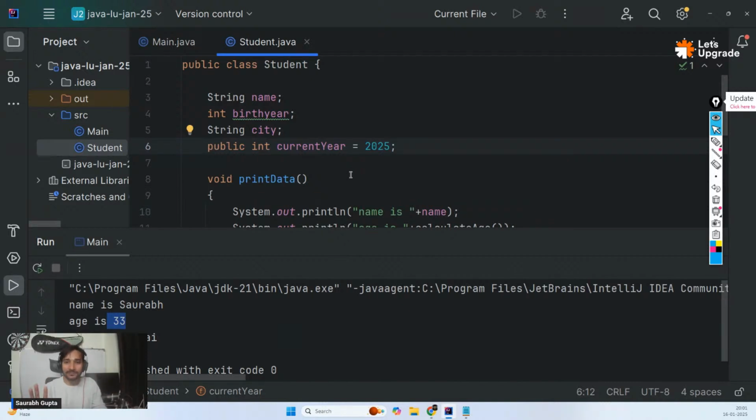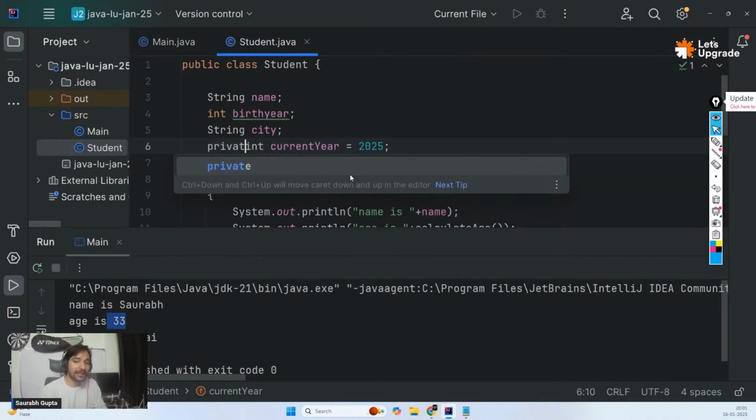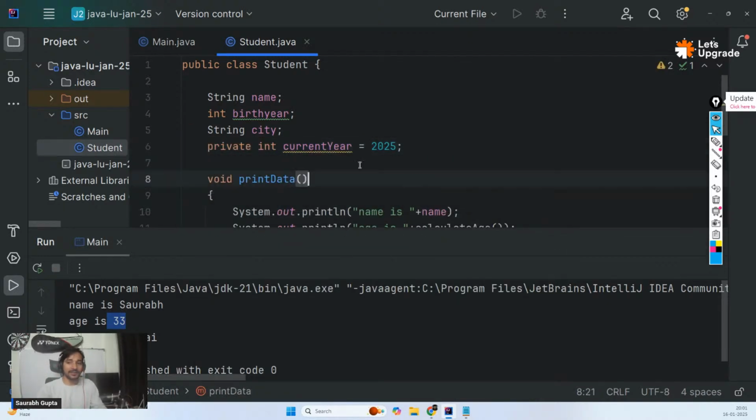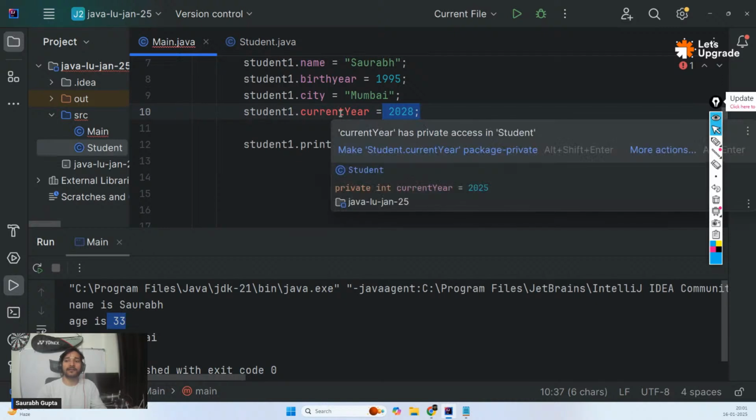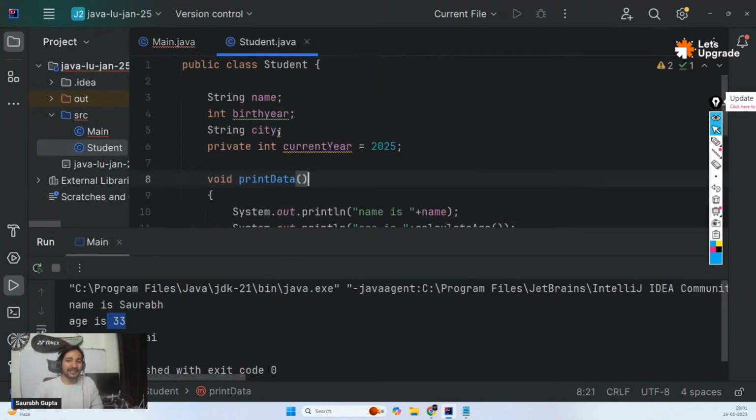So technically, it was almost public till now. But no, I don't want it to be accessible. I want the name, birth year, city to be accessible, but not the current year. So I can make it private. And now see, here, error: current year has private access. So we created a problem to understand when to use private. Whenever there is something you don't want people to access outside the class, just make it private. That's the actual reason behind private.